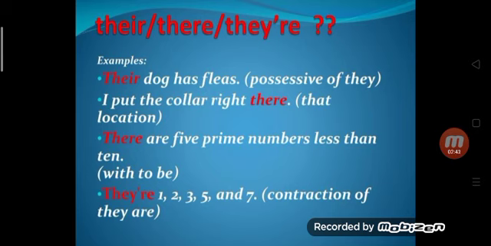Just see the examples. Their dog has fleas. Here their is used as a possessive pronoun of they. I put the collar right there. So here there is showing the location. There are 5 prime numbers less than 10. They are 1, 2, 3, 5 and 7. So here a contraction has been used. It is actually they are.